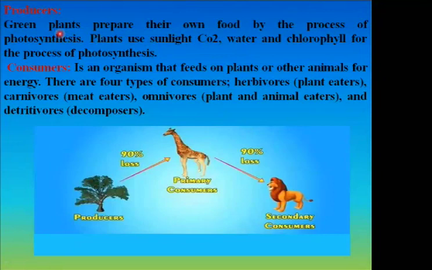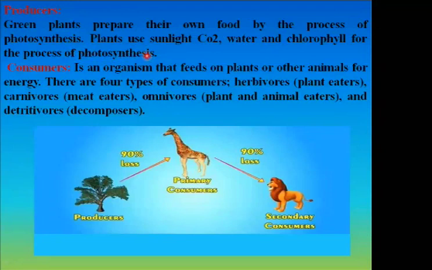Before that, we have the 2 major parts. Producers. Green plants prepare their own food by the process of photosynthesis. Plants use sunlight, carbon dioxide, water and chlorophyll for photosynthesis. So what do you mean by producers?